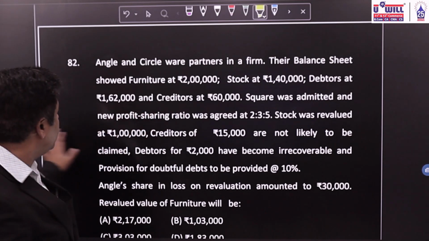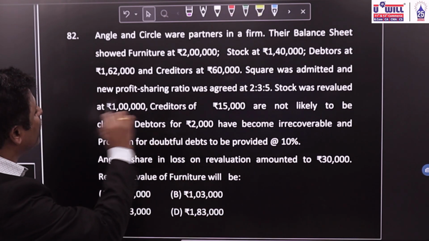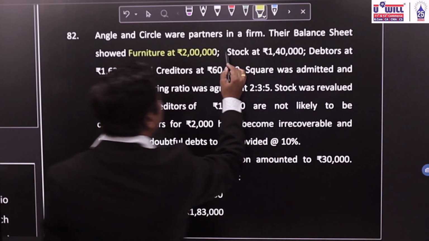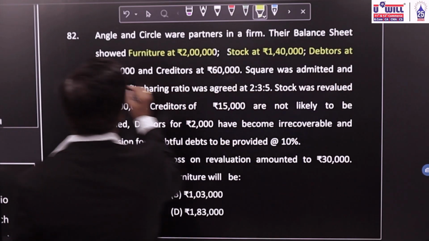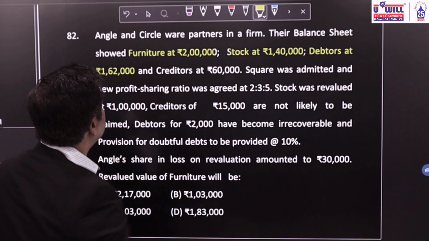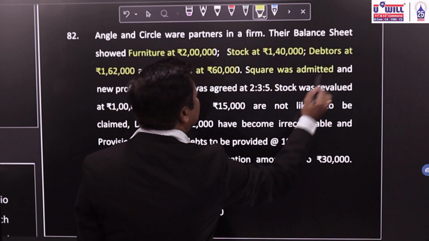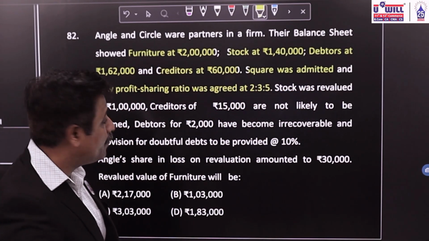Angle and Circle were partners in a firm. Their balance sheet showed furniture of rupees 2 lakhs, stock at 1,40,000, debtors at 1,62,000, creditors at 60,000. Square was admitted and a new profit sharing ratio 2:3:5.